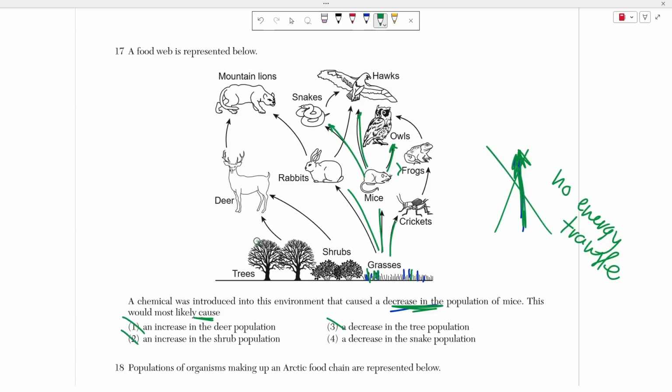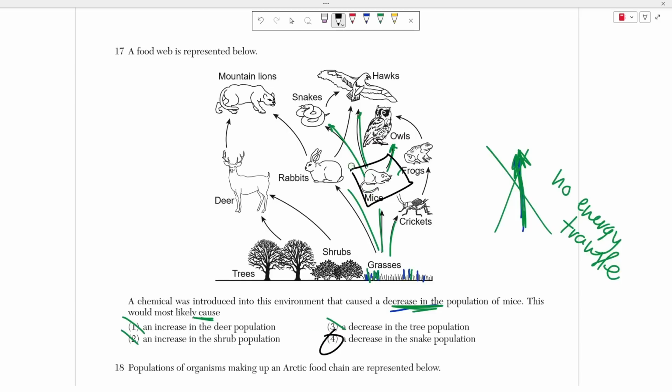The shrubs and the trees, is there any arrow going from them to the mouse? No. So that means that their energy is never incorporated into the mice. The mice don't eat trees, they don't eat shrubs, and they don't eat deers. So as a result, their population size is independent from deers, trees, and shrubs. If it was related, there would be a line. In this case, it isn't.